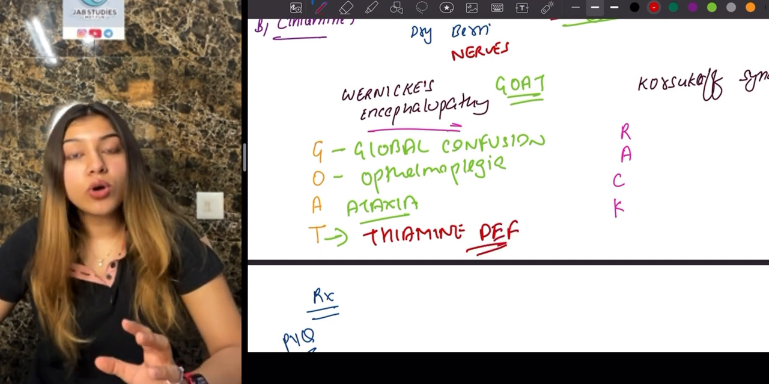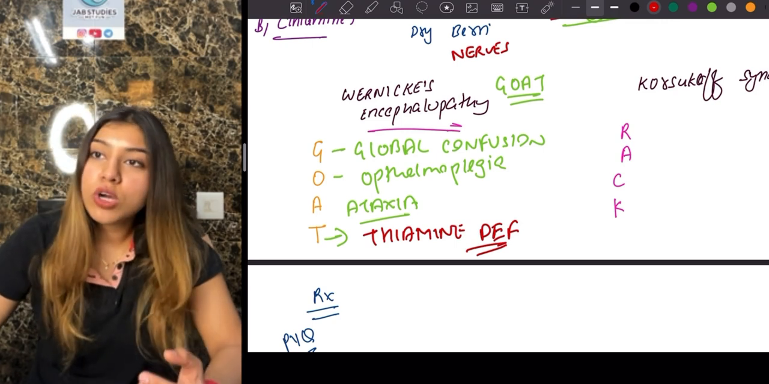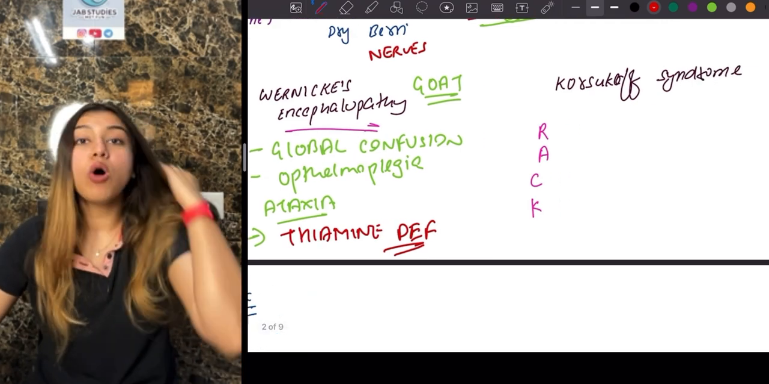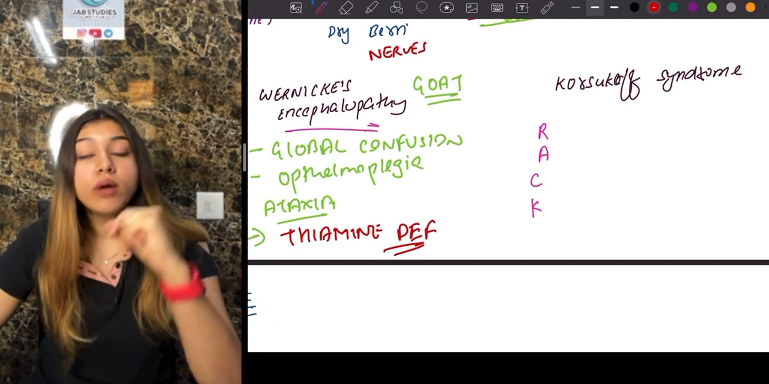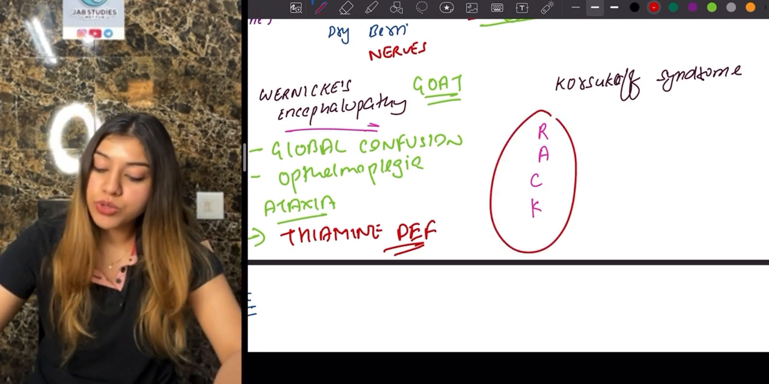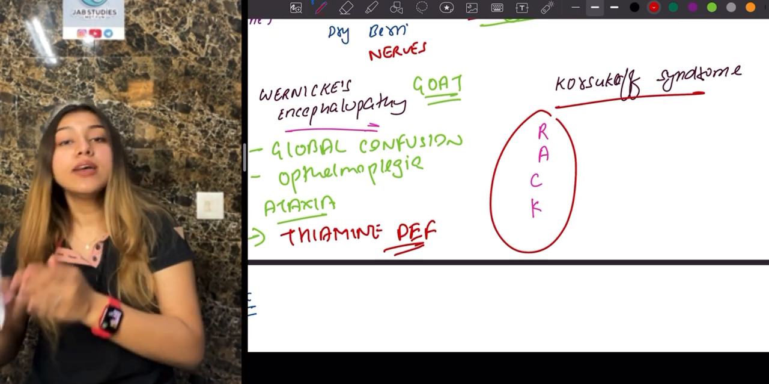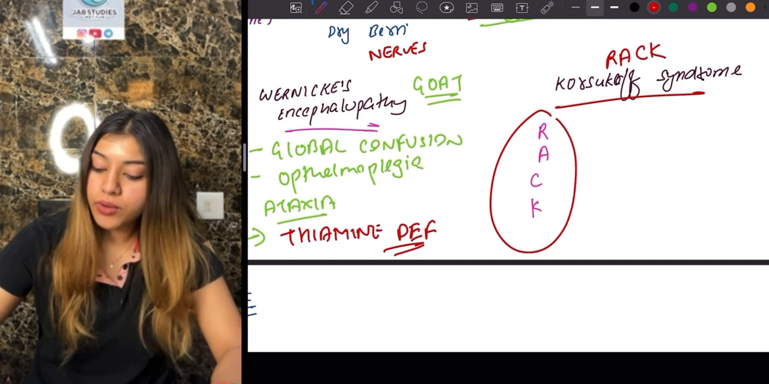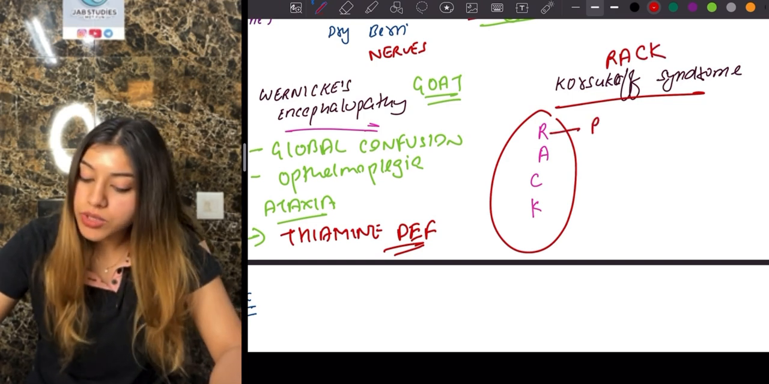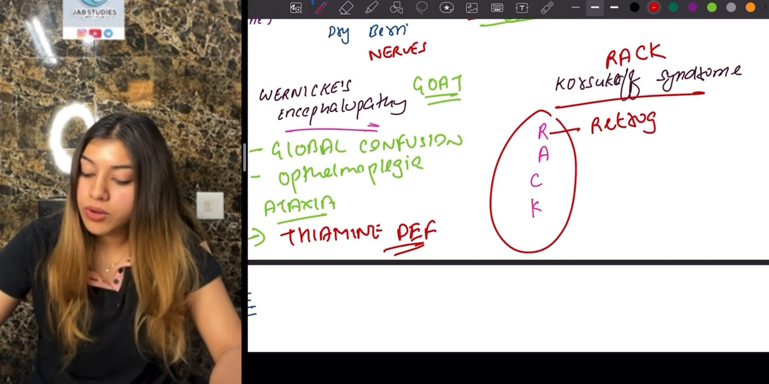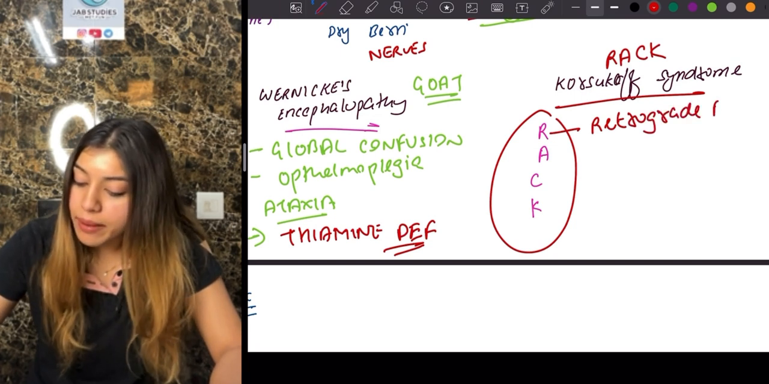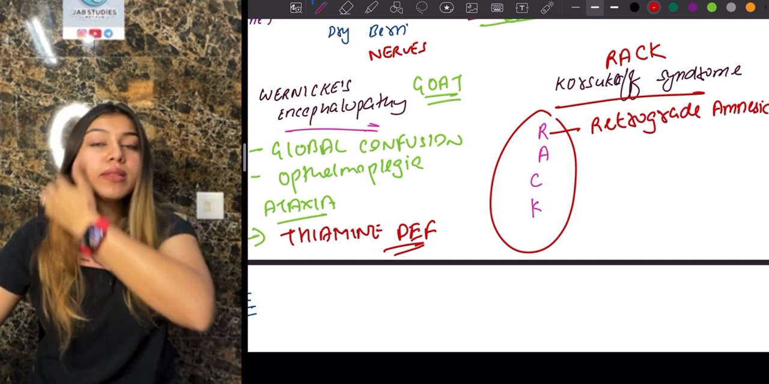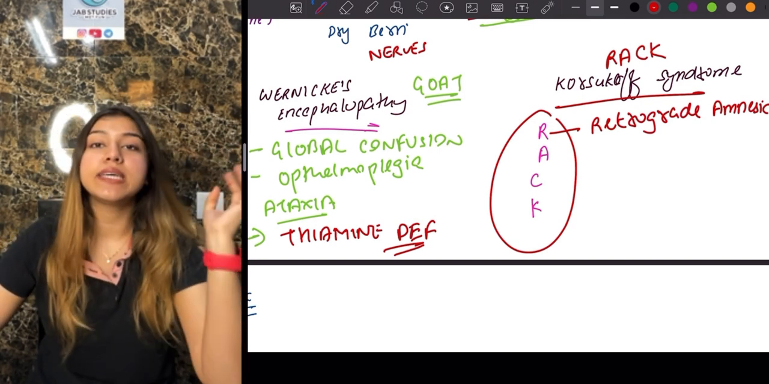Now, if we're talking about Wernicke's encephalopathy, we'll obviously talk about Korsakoff syndrome as well. Korsakoff syndrome will have all our GOA features, but along with that, it will also show RAC features. So how am I going to remember the additional symptoms of Korsakoff? That is going to be using the mnemonic RAC. What does R stand for? That is your retrograde amnesia, meaning this patient will not remember anything from the past. He has forgotten everything from before. That is basically retrograde amnesia.